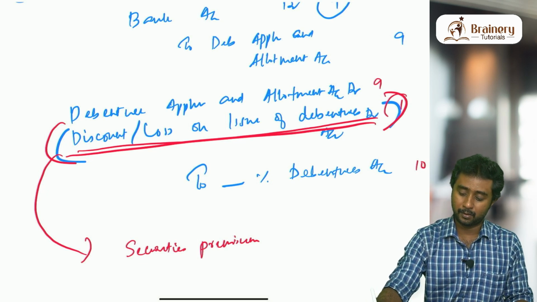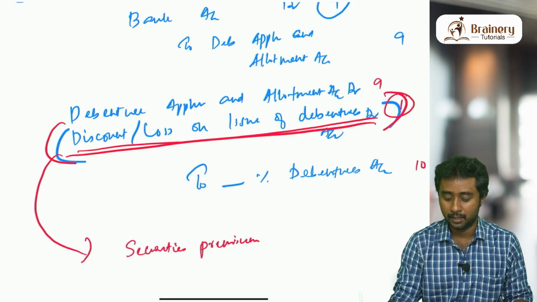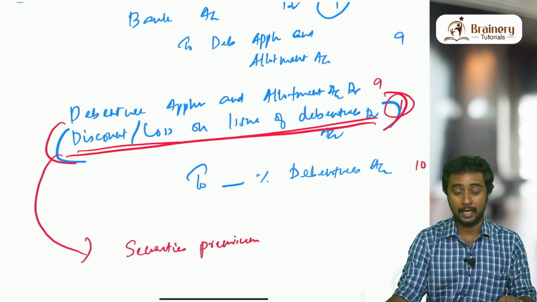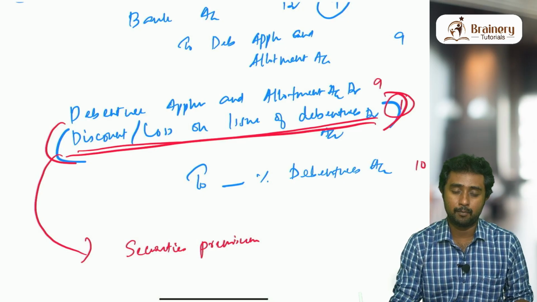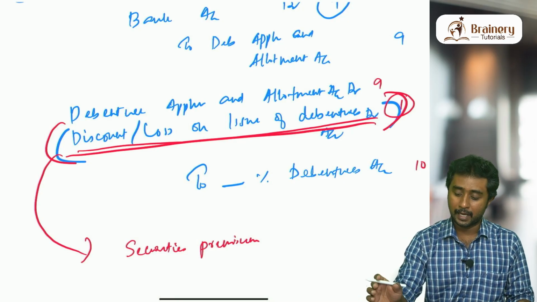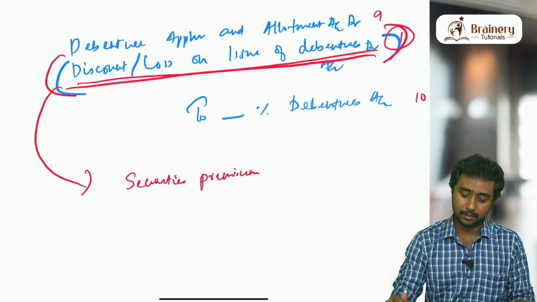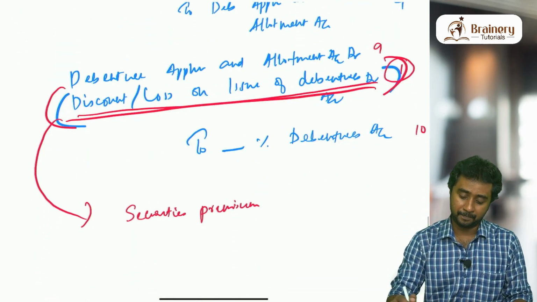So remember that this loss can be cancelled, writing off means cancelled, using the securities premium amount, and also we can use the statement of profit or loss, that is basically the profit and loss account, for cancelling this amount. That is one of the important topics in this chapter. So that is how discount is handled.